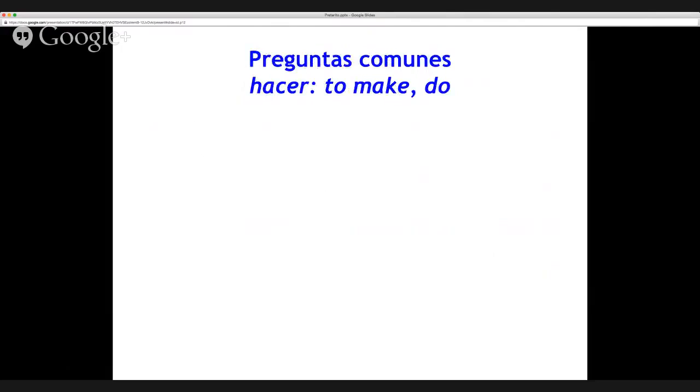Bien, preguntas comunes. Let's take a look at hacer. The infinitivo hacer means to make or to do, and it's a totally irregular verb in the pretérito. It will not follow the endings we've learned so far at all. So here's some common questions with hacer that you want to memorize. ¿Qué hiciste? What did you do? Informal. ¿Qué hizo usted? What did you do? Formal. ¿Qué hicieron ustedes? What did y'all do?